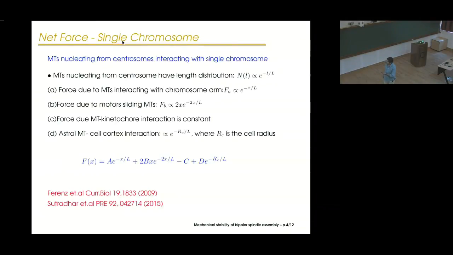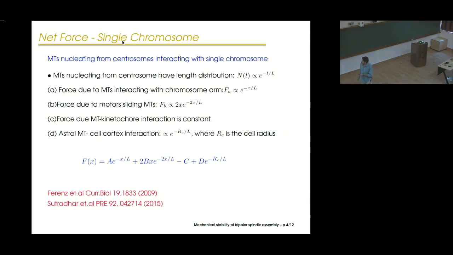Of course, this kind of description is in some sense an assumption. It's a kind of mean field description. And then finally, we assume that the force due to the microtubule-kinetochore interaction is just some constant. And apart from that, you can also look at the interaction of the astral microtubules with the cell cortex. So this is for the case where you have just two centrosomes and just one chromosome pair.